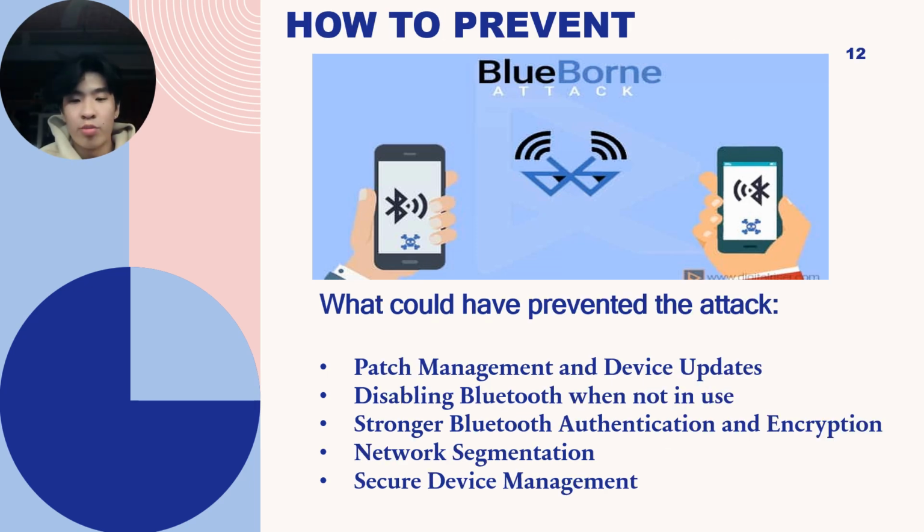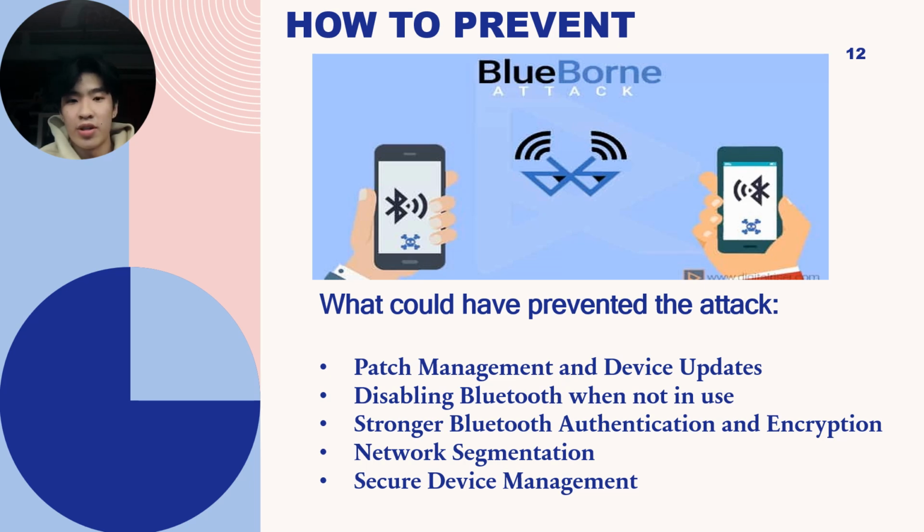So what could we have done to prevent the BlueBorne attack? Well, several security practices could have prevented or mitigated the impact of the BlueBorne attack. For instance, patch management. BlueBorne thrived due to delayed firmware updates. Regular checks and automatic security patches would have prevented the attack.